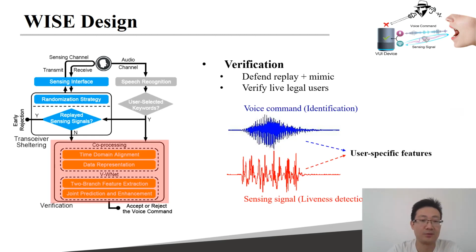Finally, we adopt a neural network to verify whether the received voice command is spoken by a person and whether this live user is a legal user. Since the voice command and the sensing signal all contribute to identify a user, WISE can defend against the replaying voice command and mimicking the user's mouth movements simultaneously.